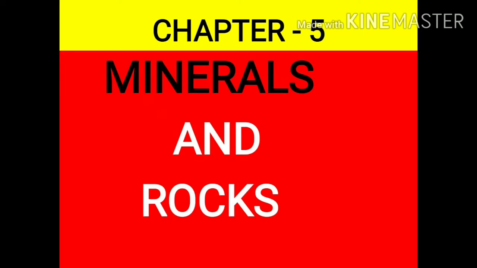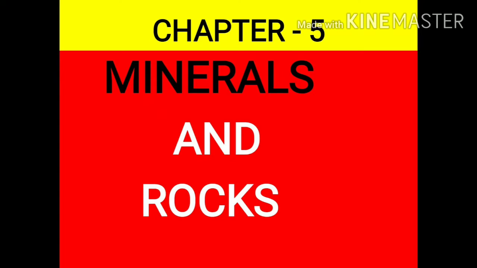Chapter 5, Minerals and Rocks. This is the chapter 5th of book 1, that is Fundamentals of Physical Geography. This chapter will deal with minerals and rocks: minerals, their physical characteristics, the types of minerals, and some major minerals and their uses.